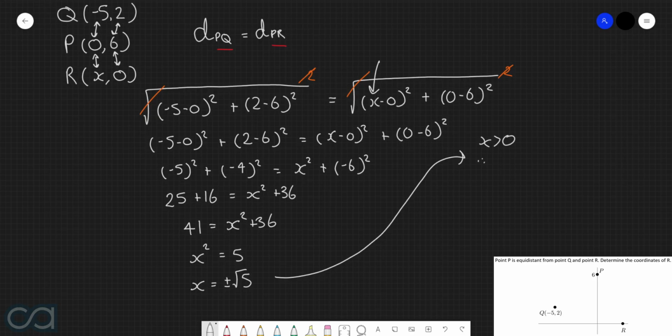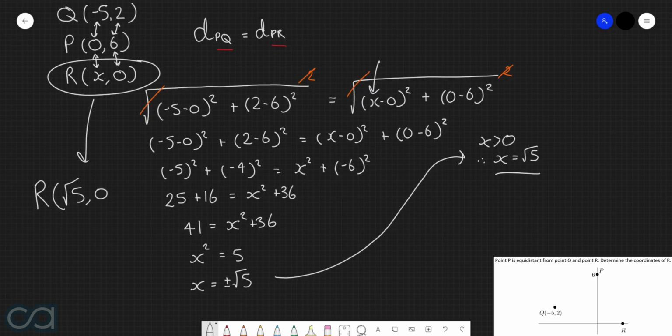And so therefore, the final solution is x is equal to the positive square root of 5. Now you have to be a bit careful here, however, because the question is very specifically asking us to determine the coordinates of R, not just the x-coordinate. We know that R has coordinates of x, 0, which therefore means that R has coordinates of root 5, 0.